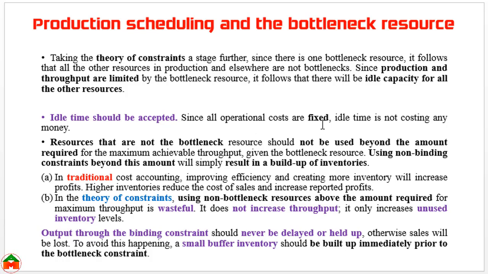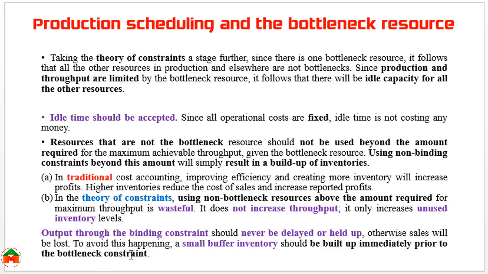In the theory of constraints, using non-bottleneck resources above the amount required for maximum throughput is wasteful. It does not increase throughput, it only increases unused inventory levels. However, output through the binding constraint should never be delayed or held up, otherwise sales will be lost.